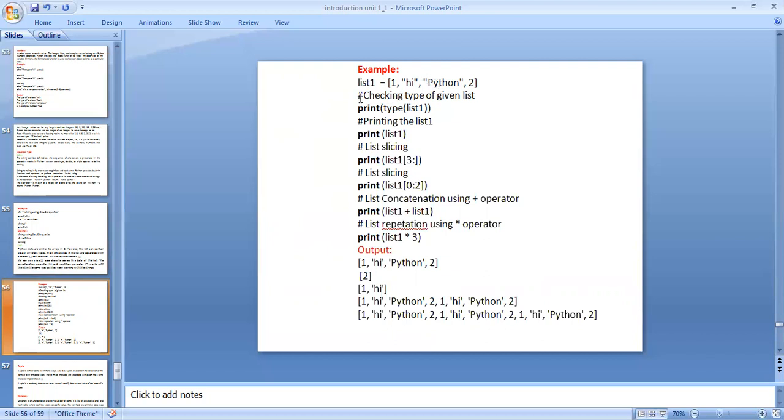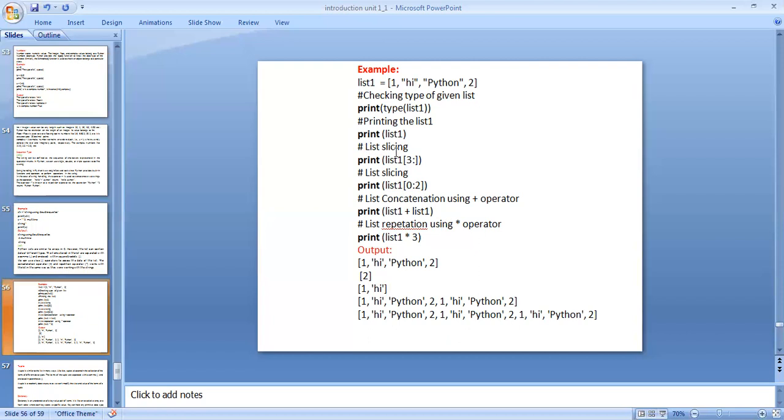In Python programming, the interpreter checks the statement. Print type list 1. It shows what is in the statement: list 1 is 1, comma, hi, Python, comma, 2. This is my list 1. Print means how to print this statement: 1, hi, Python, 2. Another one is print list 1. List 1 means, in the first place of list 1, is 2, and next one is slicing.